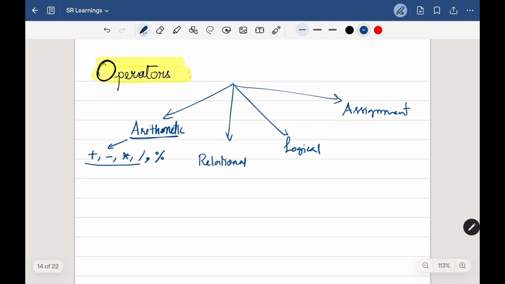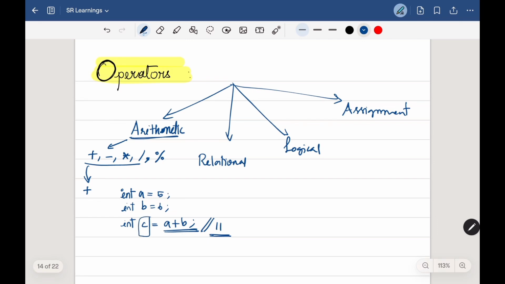So we all know about plus, minus, multiplication, division. Now if we use plus, for example, I have two numbers like int a equal to 5 and int b equal to 6. If I write int c equal to a plus b, then this a plus b will give me 11, and that 11 will be assigned to the variable c, right?